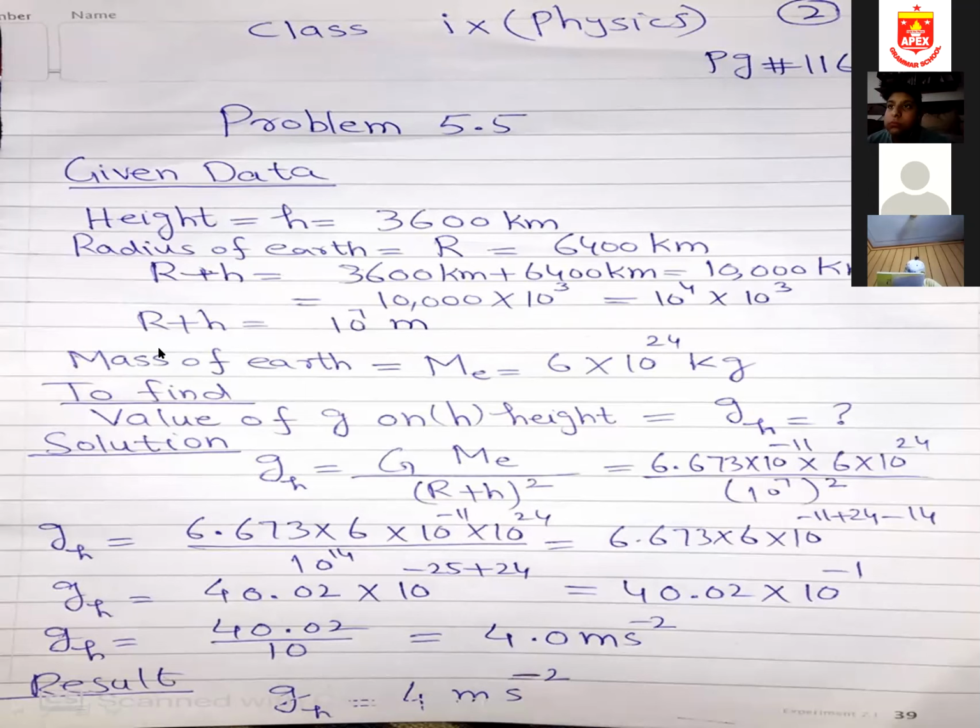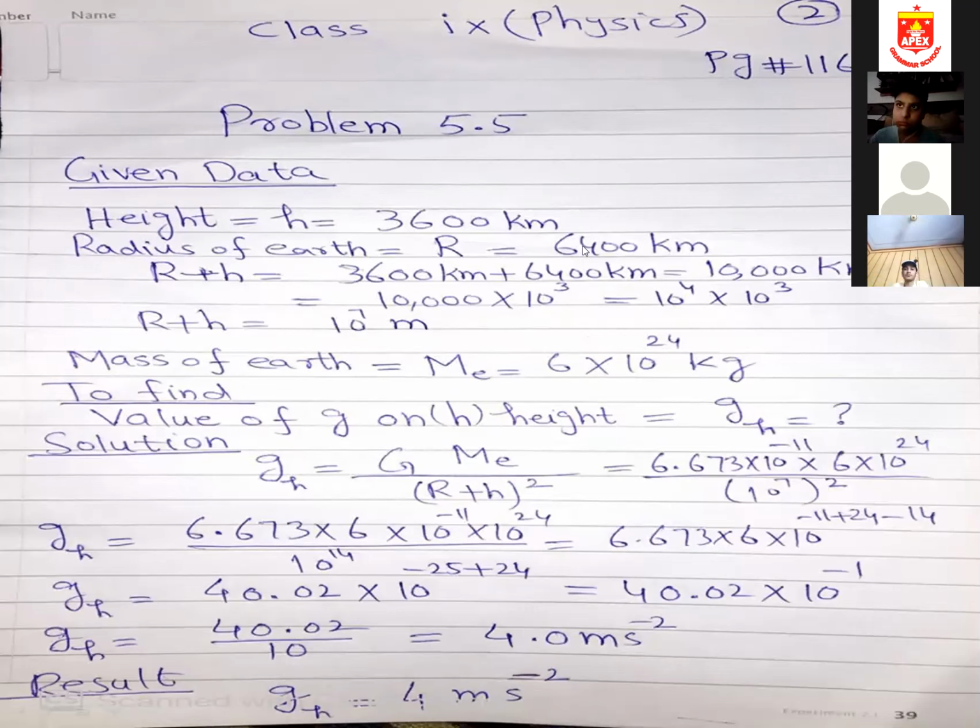Okay. Mass of the earth is not given to me in the numerical, but I should memorize this by heart. Mass of earth is noted with capital Me, E stands for earth. 6 multiplied by 10 power 24. It is also the default, fixed value. So I should memorize this by heart also.